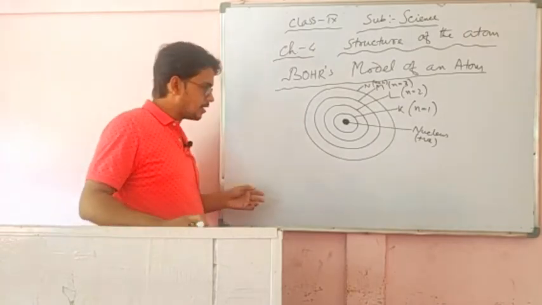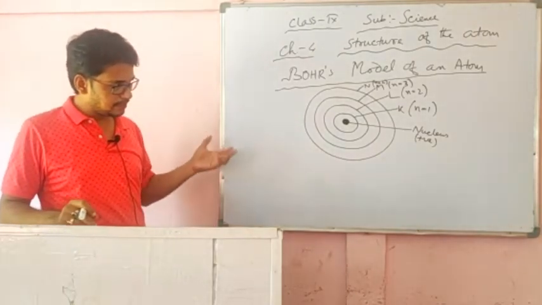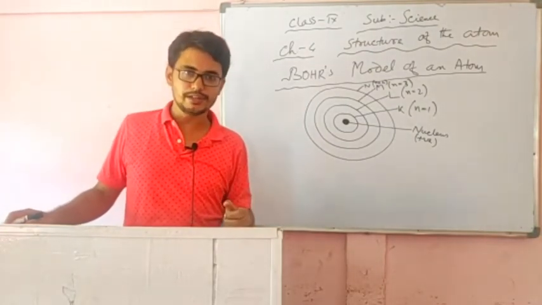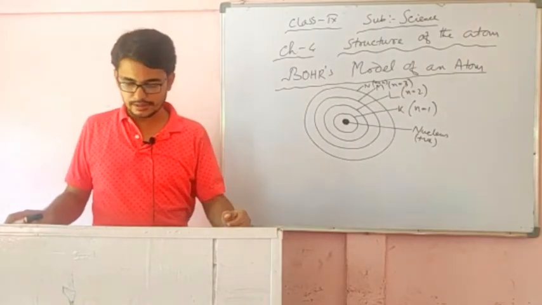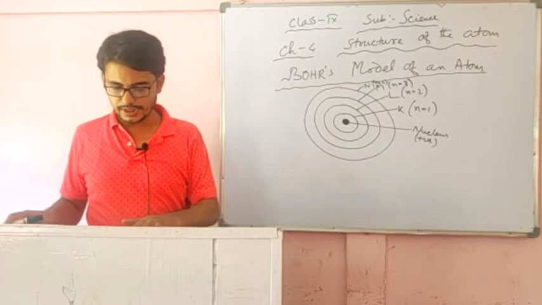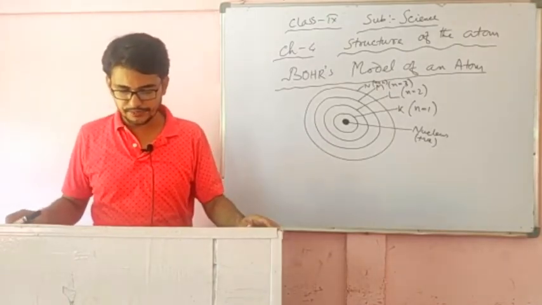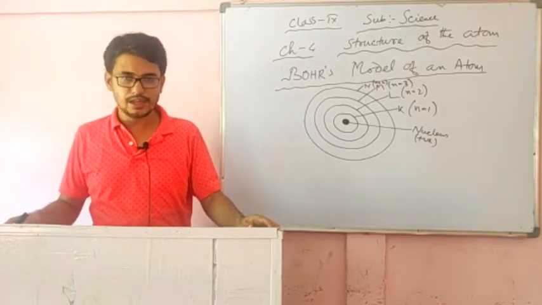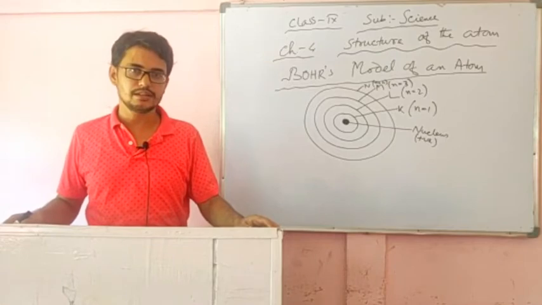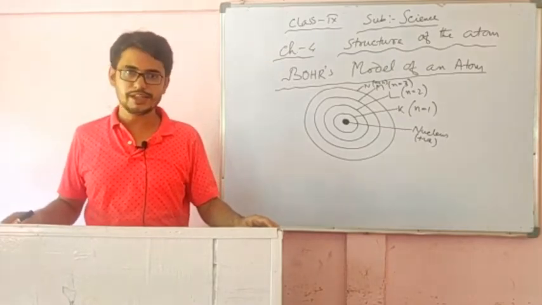Before discussing how many electrons can stay in one orbit, another subatomic particle was discovered by J. Chadwick in 1932. It was observed that this subatomic particle does not have any charge.